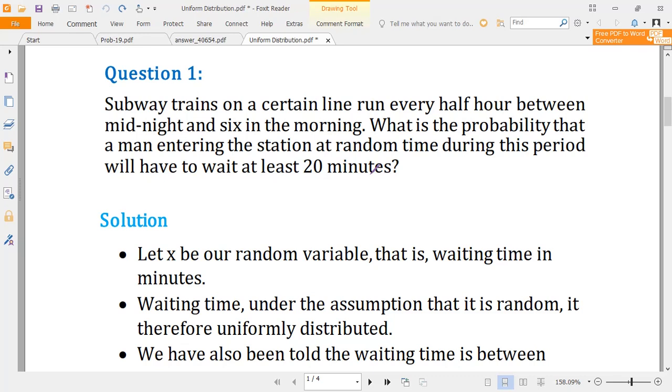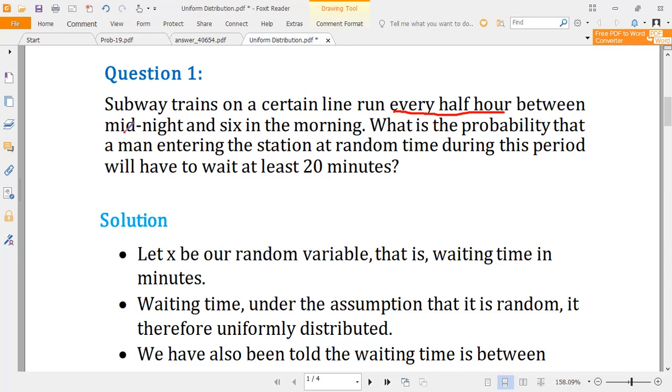So you have to think about what is required to find from the question, and what has been given. The question says a train ran every half an hour. The first information is here: every half an hour between midnight and 6 in the morning.